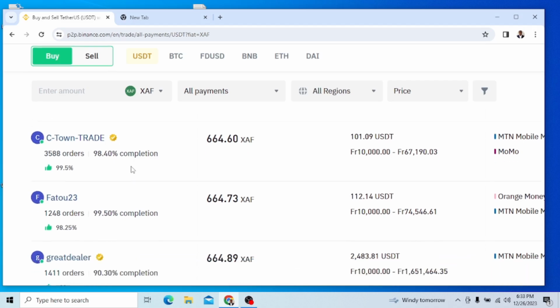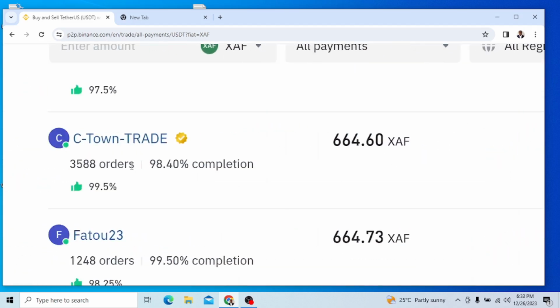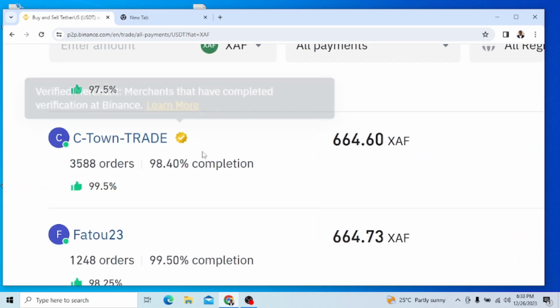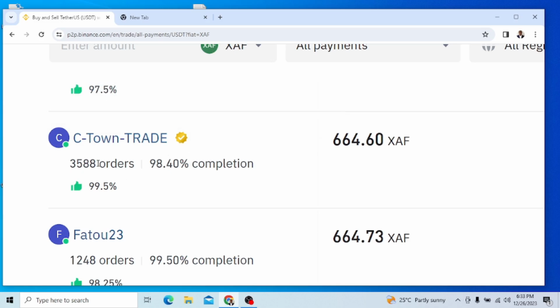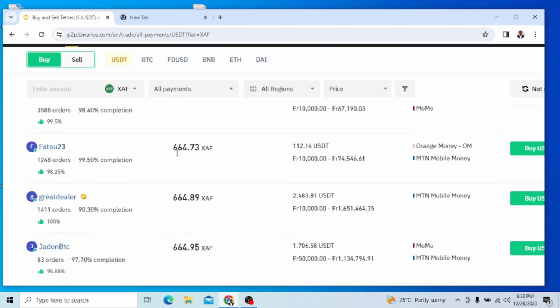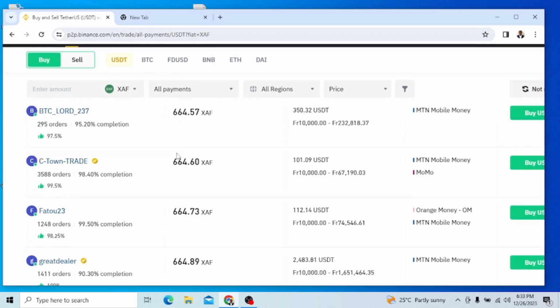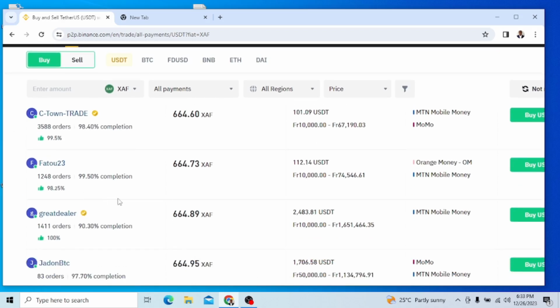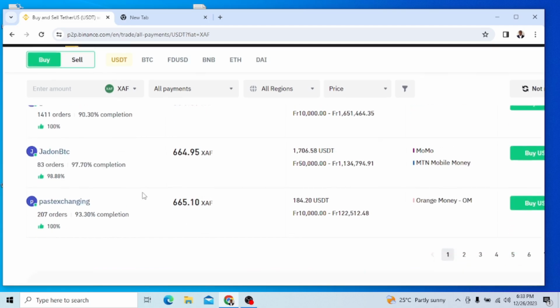Now we have people who have a yellow tick. These are big tycoons. Are you getting now? He has 3,588 orders and 98% completion, and then 99. So you don't even have to think. This person can be better off compared to those that I have just showed you. This is how you check to know who is eligible, who is competent, who is reputable that you can buy from. It means this person is really experienced. Are you getting now? So that is something I wanted to show you.